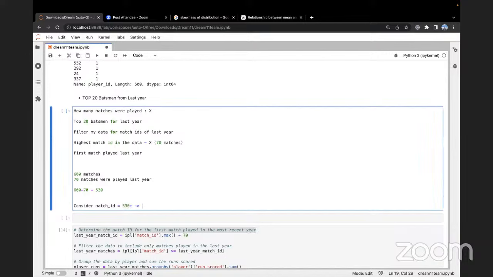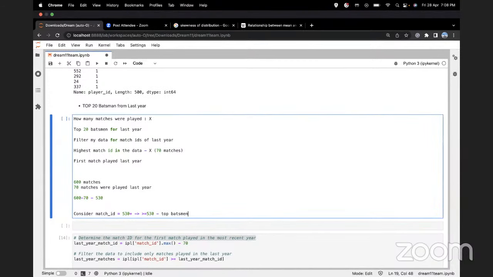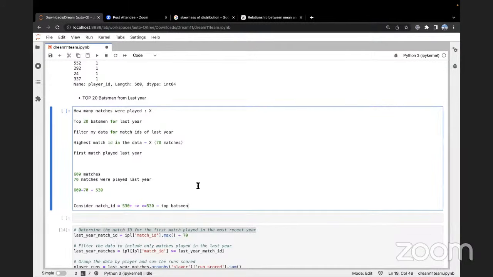So for all the match IDs which are greater than or equal to 530, I will find out the top batsman. Am I clear to all of you? Yes or no? I hope I am, to all of you.